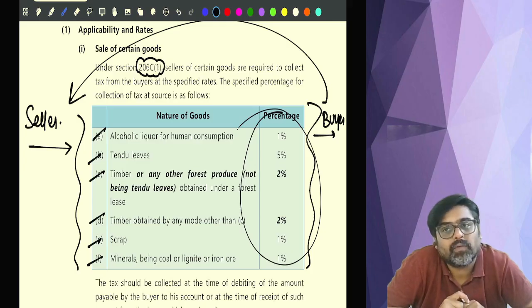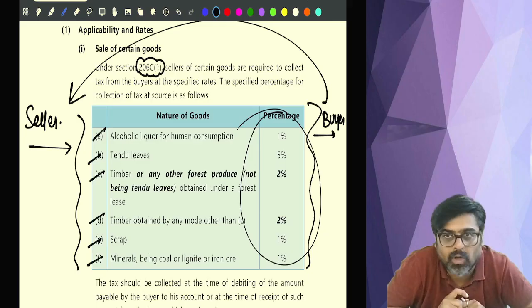So instead of taking only 100 rupees from the buyer, take 100 rupees for your product and for the government collect tax at these rates. Because the government does not believe that the buyer is going to pay tax.